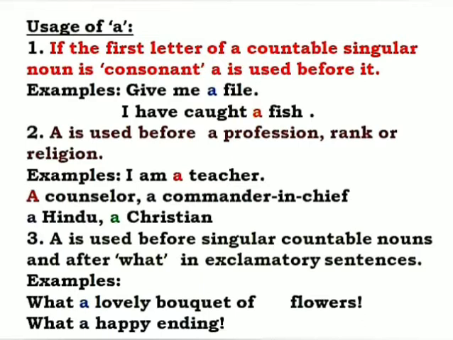Now the first one: if the first letter of a countable singular noun is a consonant, a is used before it. If a noun is singular and countable, but the first letter of the noun is a consonant, a is used before it. For example, give me a file. Now first, file is a noun. Yes, it is singular in form, and file we can count also. And see the first alphabet, it's starting with F, so it is a consonant sound. So we used a before file.